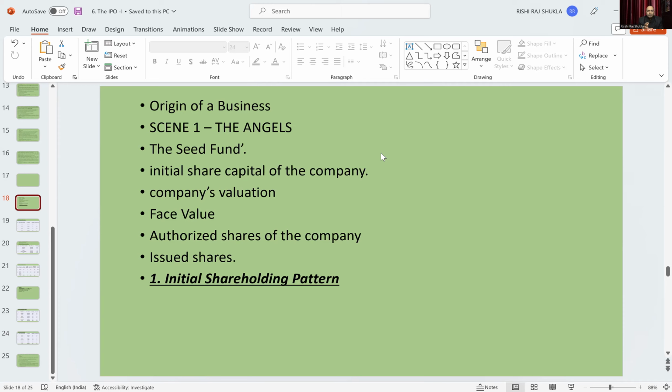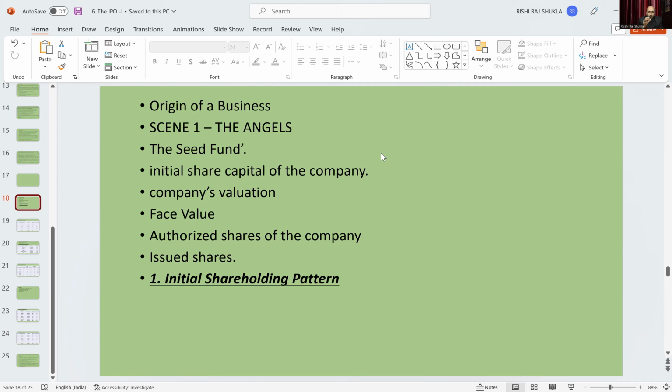So 40% will be the promoter's share, as he has put in 4 crore, and the other two angel investors have put in, suppose, 50 lakh each. So they will get another share, 5% and 5%. So a total of 50% will be distributed among these three people.